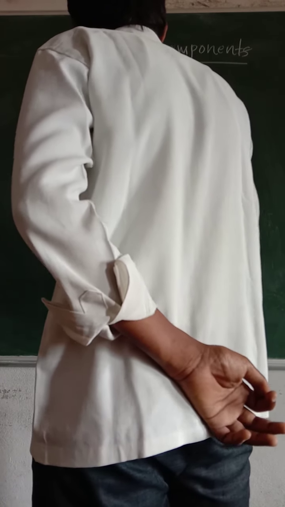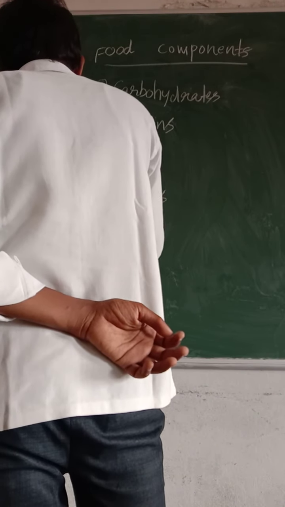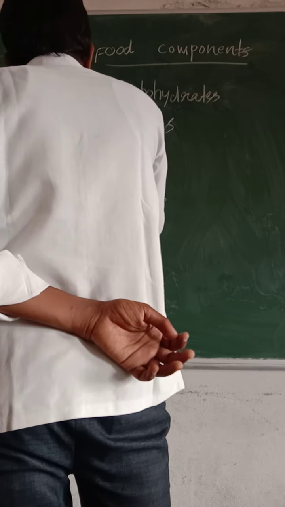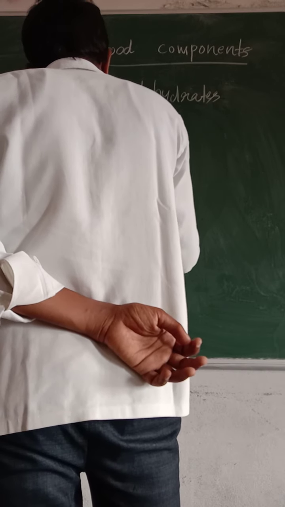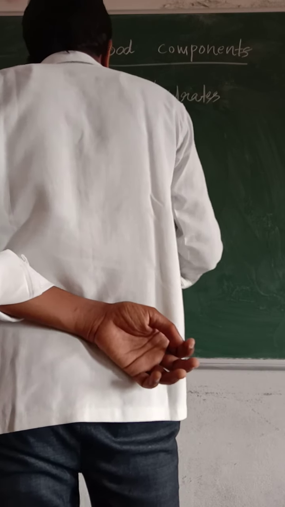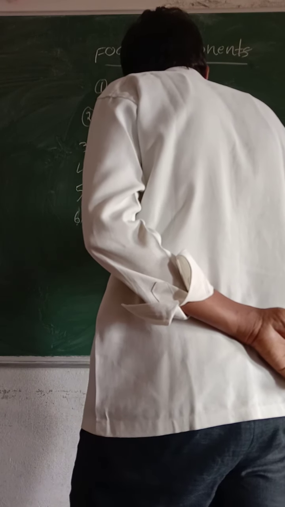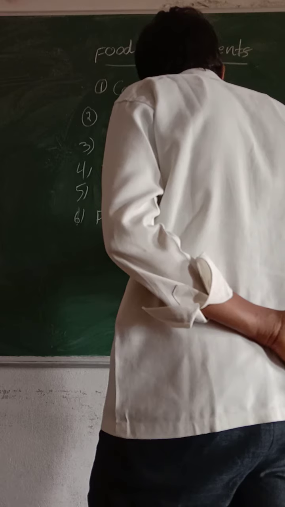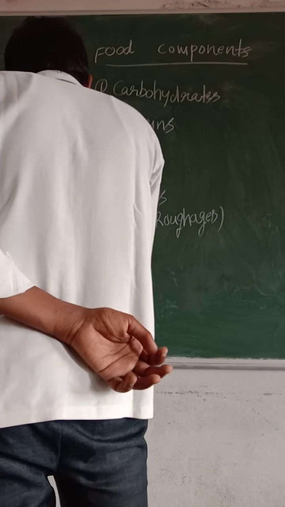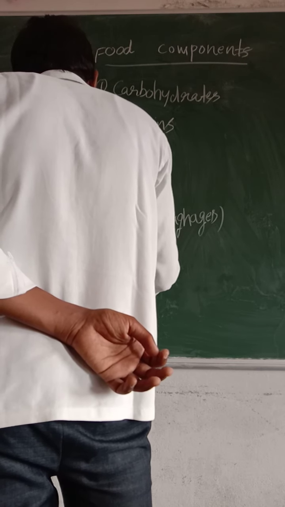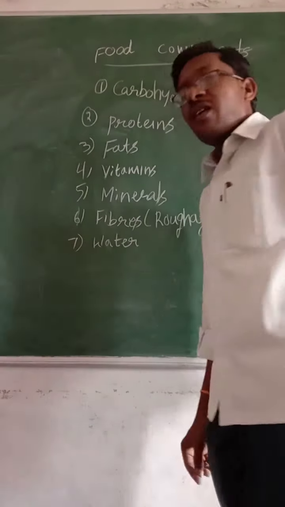One more is there. What is that? Fibers. These are also called roughages. Last one is water. So these are the components which are present in our food.